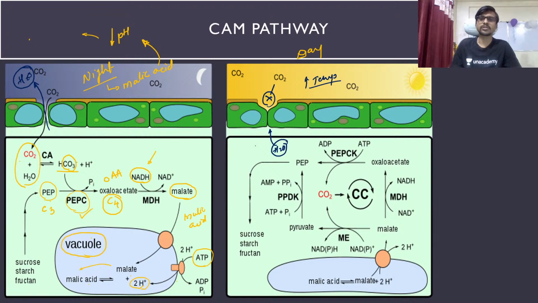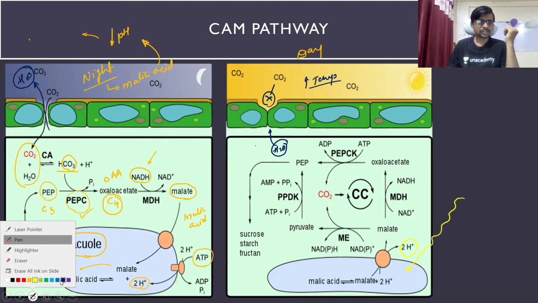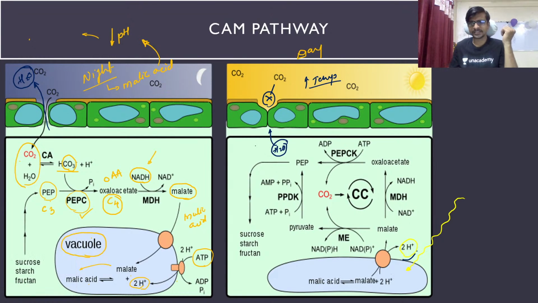So to avoid this loss, stomata is completely closed at the daytime. So in the daytime, in the presence of light, this H plus is coming out of the vacuoles. Okay, so let's see, this H plus is coming out of the vacuole. So the malic acid is converted into the malate, and this H plus is coming out.